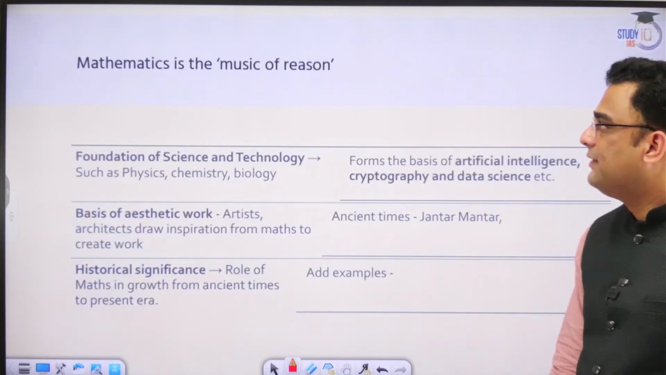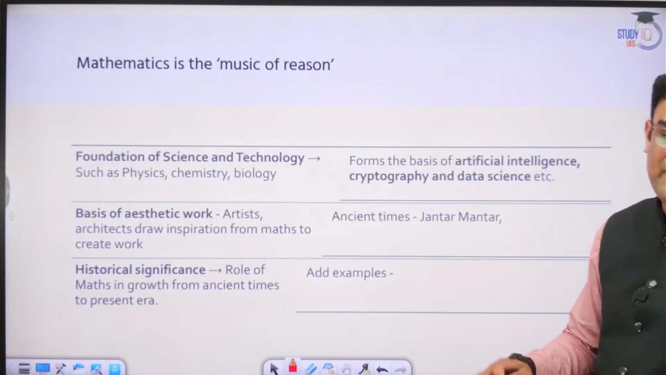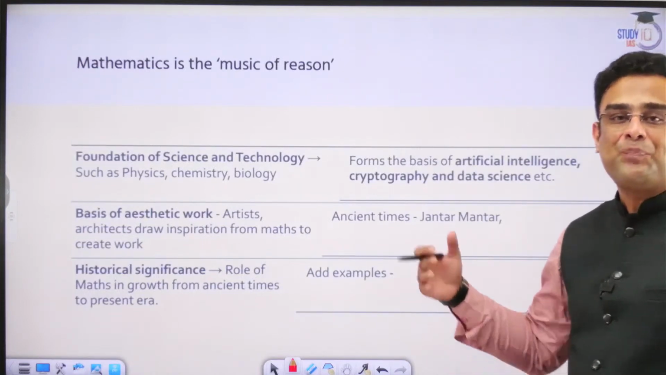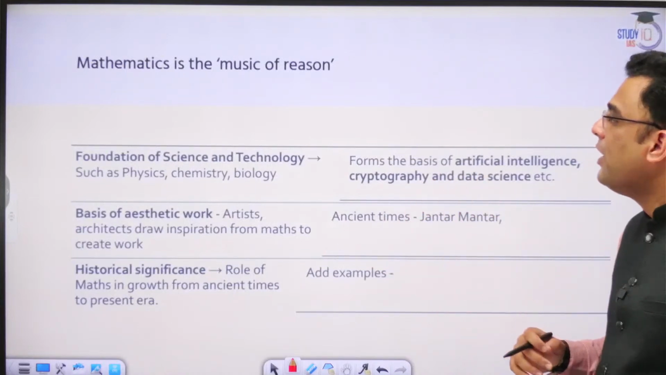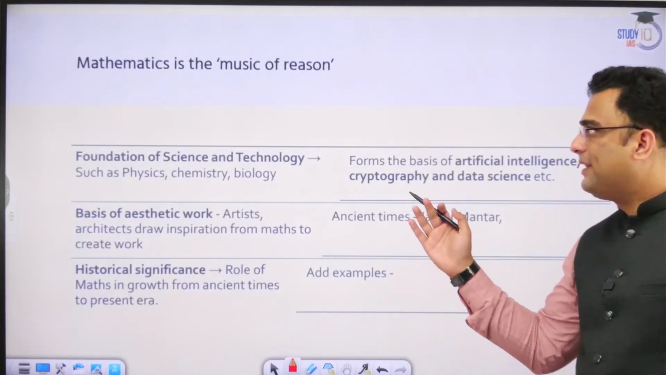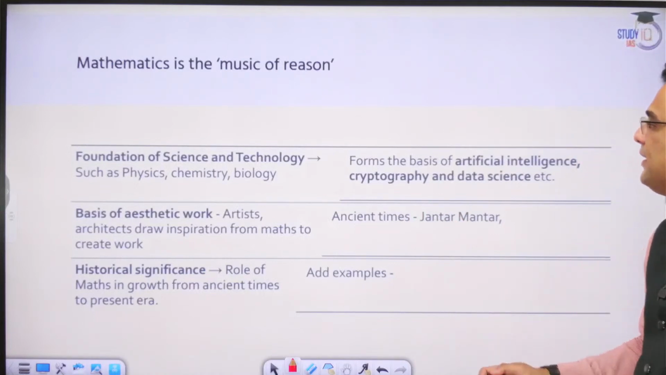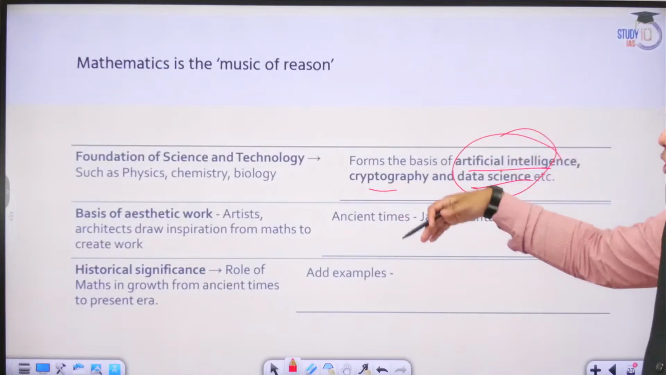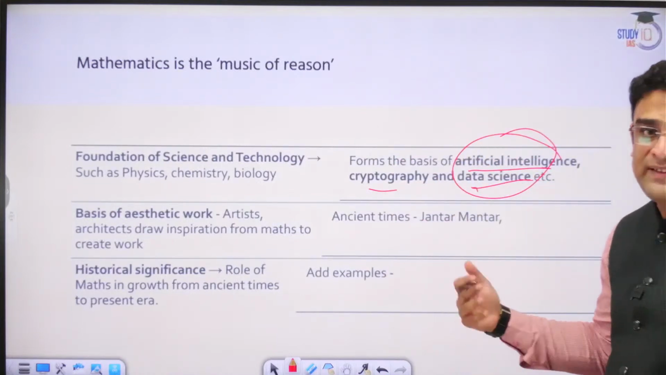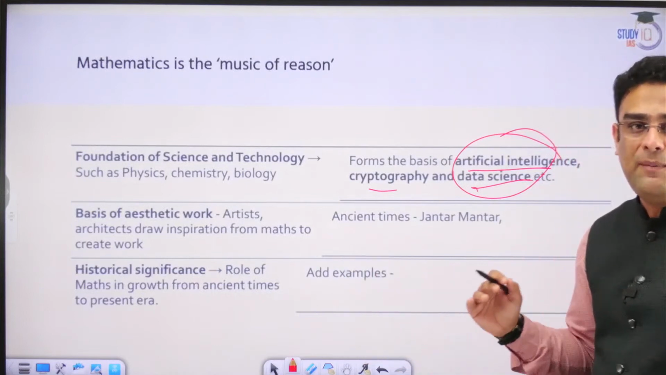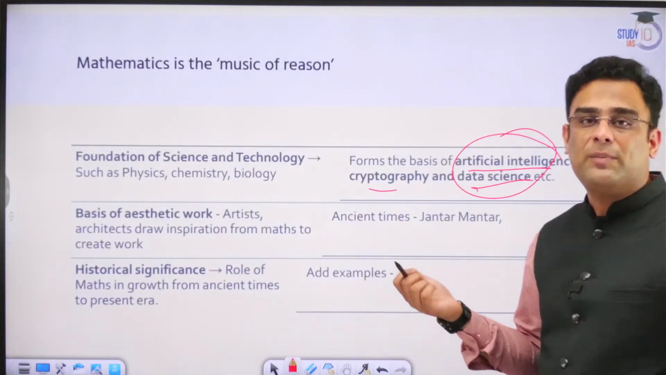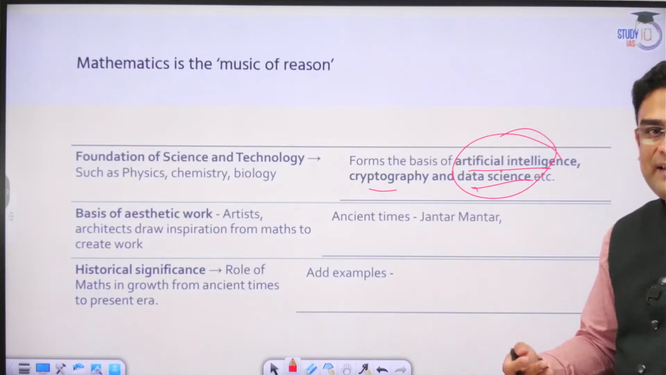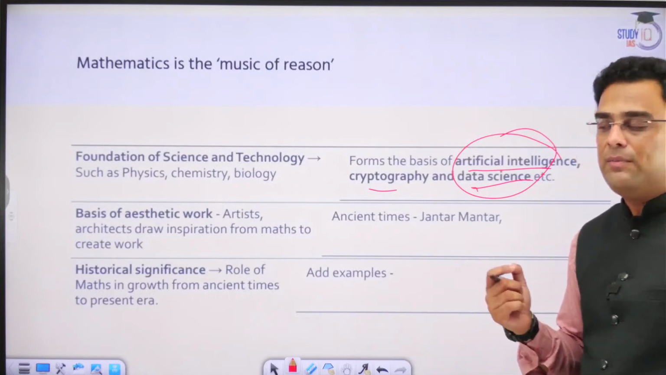Okay, so in this sense, we can say that mathematics has uncanny similarity to music in many ways, and it is the music of reason. Foundation of science and technology. Mathematics is the foundation of different types of science and technology, be it artificial intelligence, cryptography, data science in the latest sense, or our traditional basic sciences. Whichever science you study, you cannot be divorced from mathematics. Whether you're studying chemistry or biology, there will always be some element of mathematics involved, because that is the base that undergirds all basic sciences.